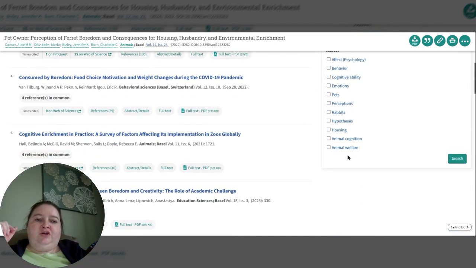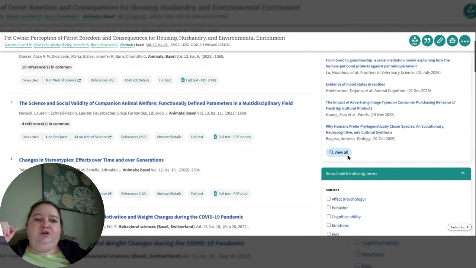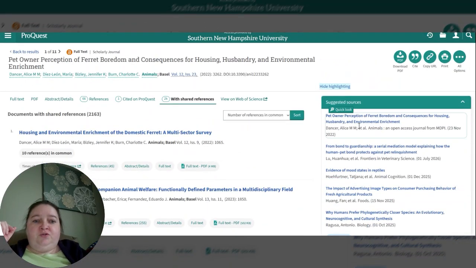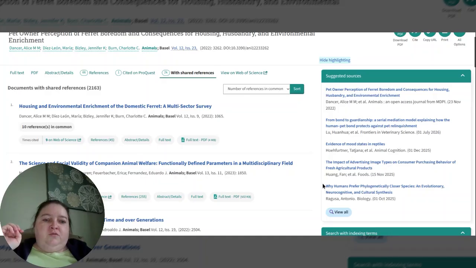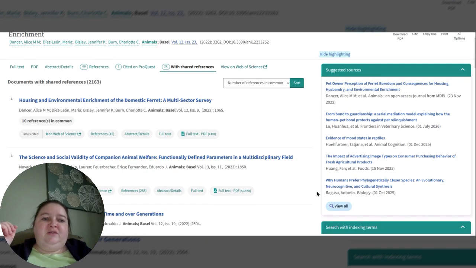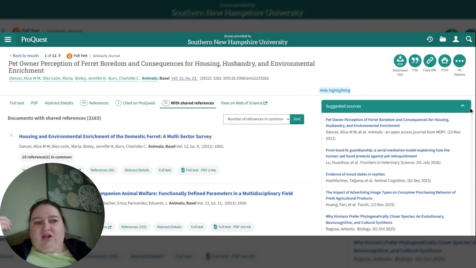We have indexing terms on the right hand side of the page we can look at. We have suggested sources above that. It's always worth looking at. In my opinion, it's always worth looking at. Evidence of mood states in reptiles, probably not going to help my research question, but still very interesting. I can see why it pulled it. Why humans prefer closer space. Okay, yeah, that's nothing to do with my topic, but it's always worth looking at. Okay.